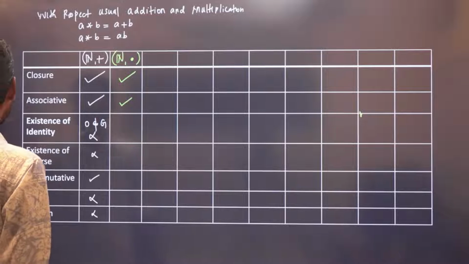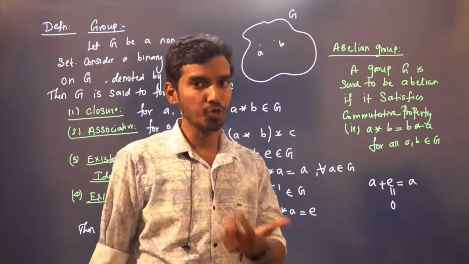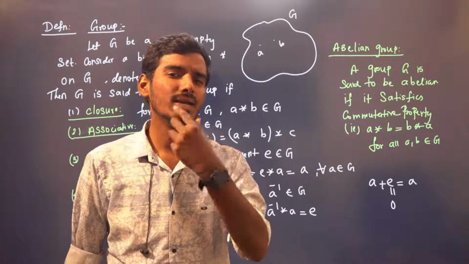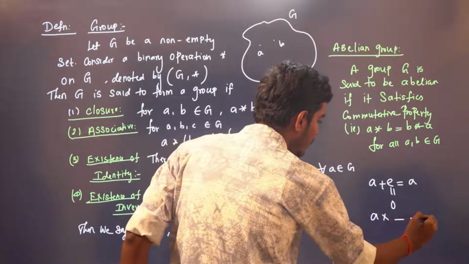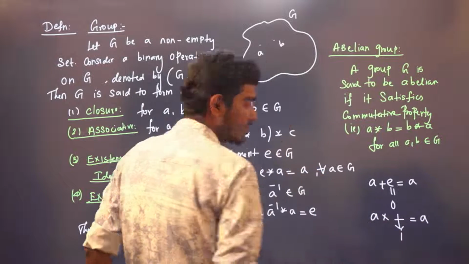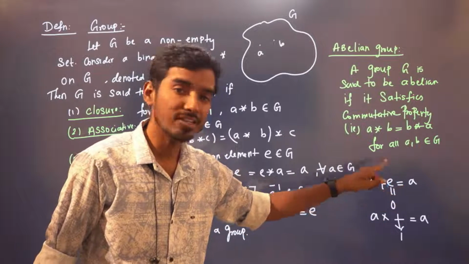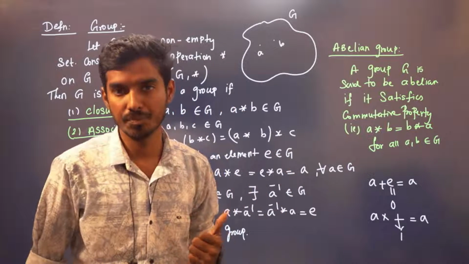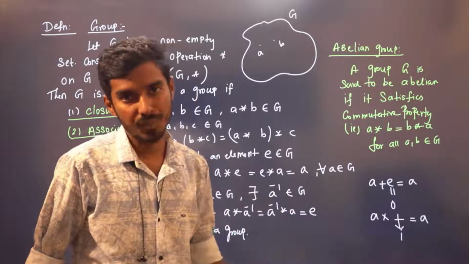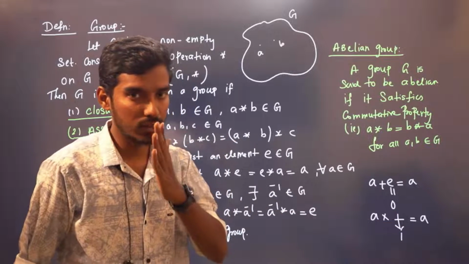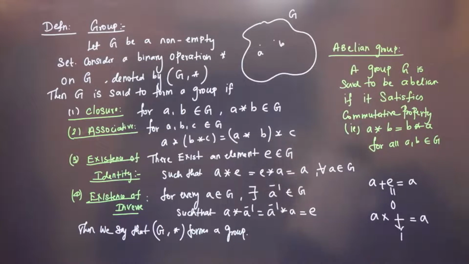Now, with respect to multiplication, under usual multiplication, your ID element is always 1, right? Because A into something has to give me A again. So this has to be 1, right? If A is added with something and you have to get A, that element has to be 0 if your operation is addition. If your operation is multiplication, A into something has to be A with respect to usual multiplication, right? That is very important. So this element has to be 1.